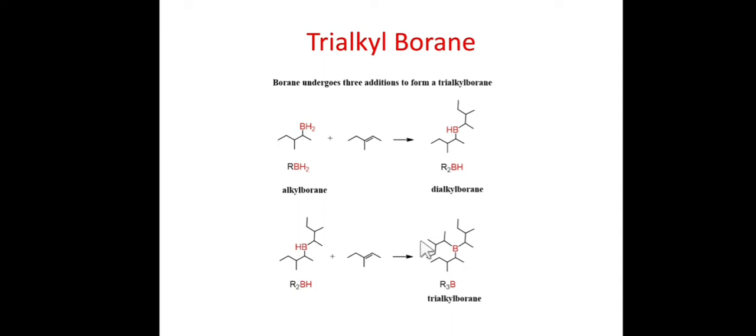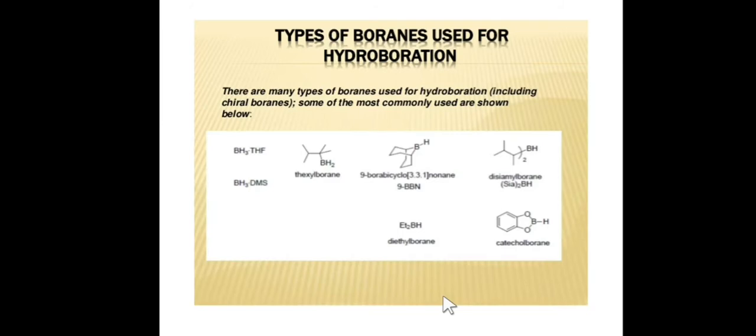So friends, to avoid this kind of multiple addition of BH3, many different types of hydroborating reagents have been developed by scientists. So what are the commonly used hydroborating reagents for hydroboration? There are many types of boranes used for hydroboration, including some chiral boranes. Some of the most commonly used alkyl boranes are shown over here. So first is BH3·THF, as we have discussed. Then this one is known as thexyl borane. Okay, this is a thexyl borane.